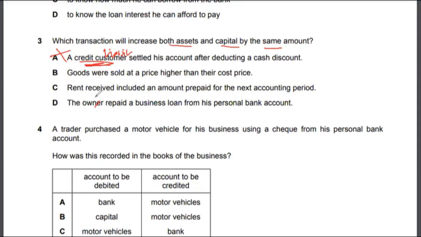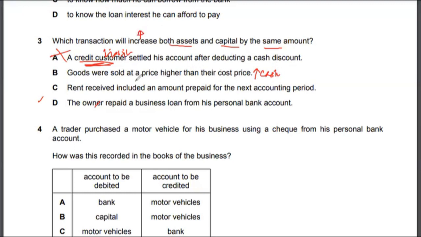So option B, goods were sold at a higher price than their cost price. So what is happening here? This is a very tricky one. They are selling goods at a higher price, which means the business receives more cash, which is an asset account. So that is going up, right? Increase means going up. So one part is satisfied.